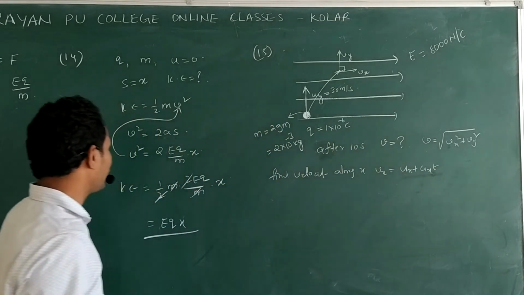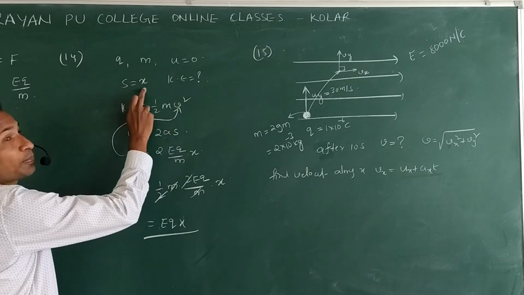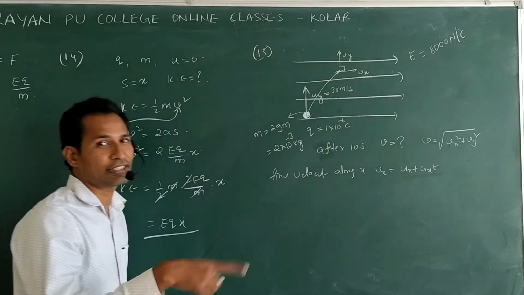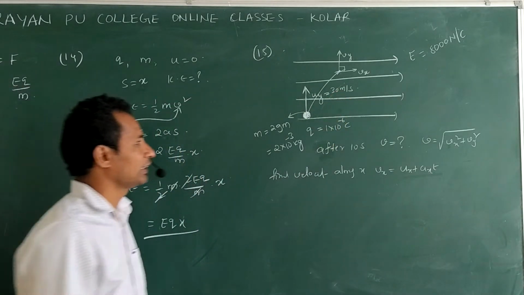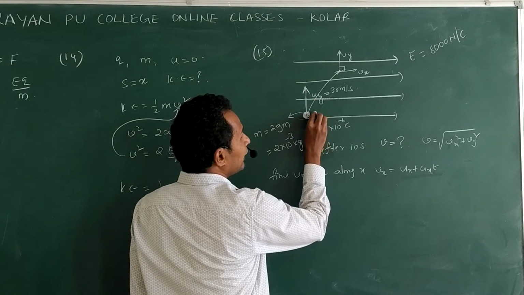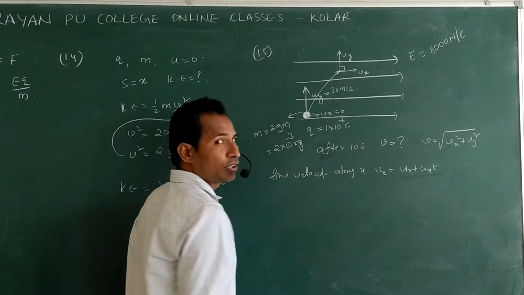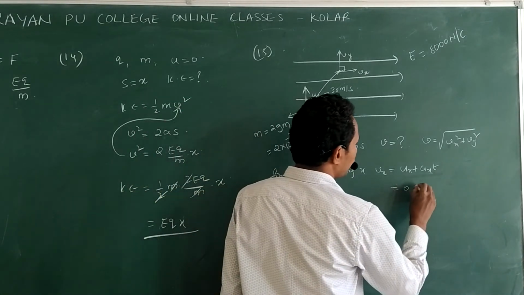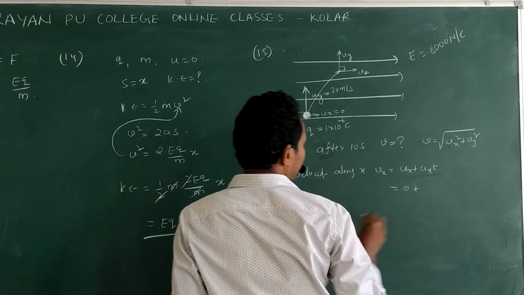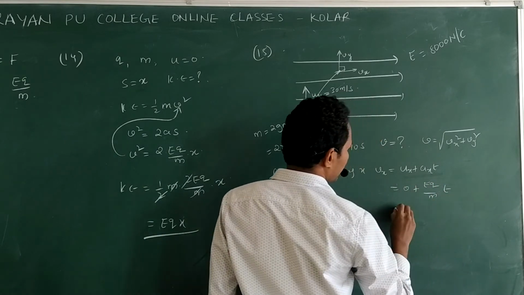In the previous question, what did I take? v square is equal to 2as, because they gave displacement. But in this case, they did not give displacement. They gave time. So based on the information, we need to select the equation. The particle is projected along the y direction. Along the x direction it is what? Nothing. So ux is equal to 0. Then this is equal to 0 plus the acceleration equation, EQ by m into t.